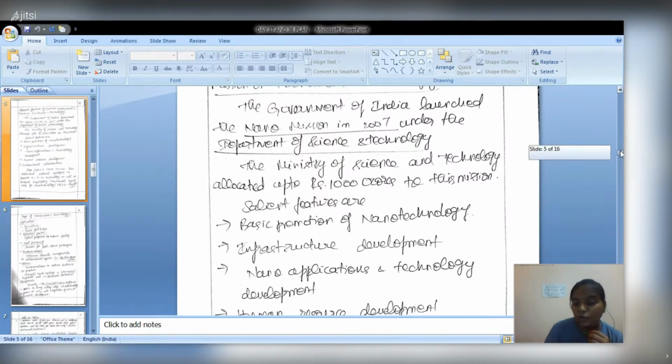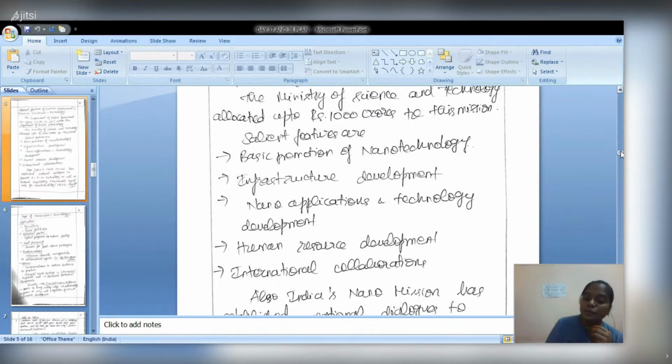Nano applications and technology development will lead to cutting edge technology in our country, where fast and accurate information can be provided, along with human resource development and employment generation.